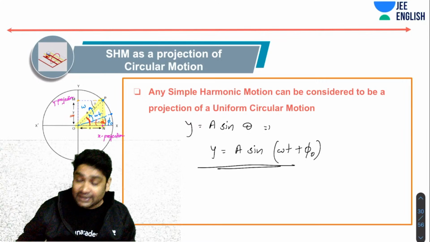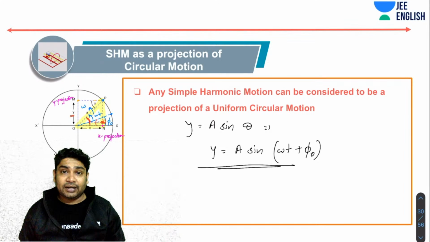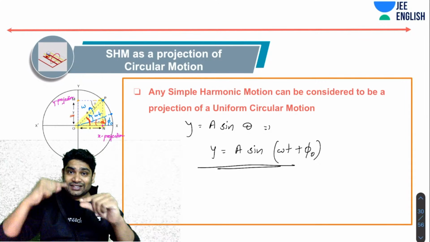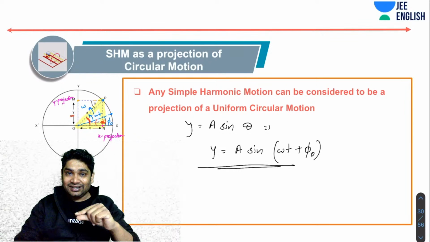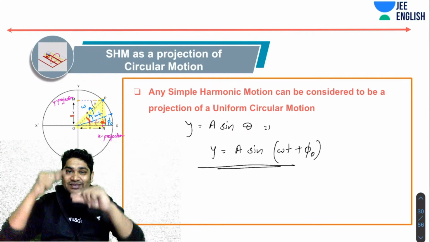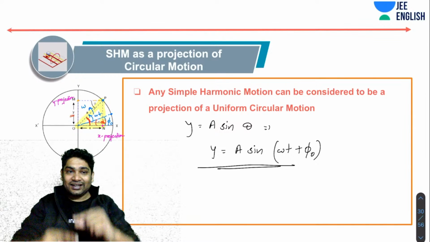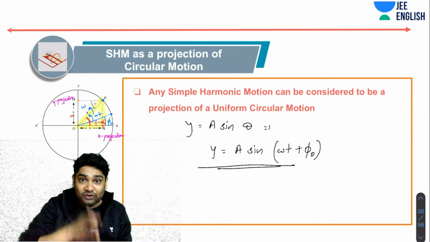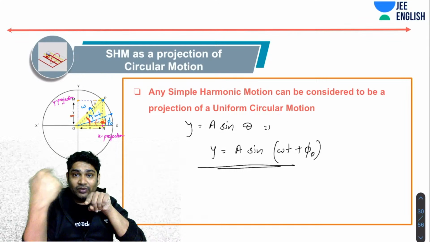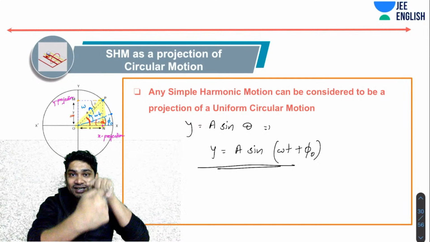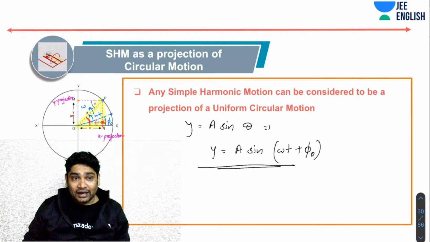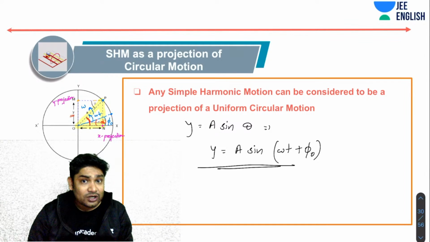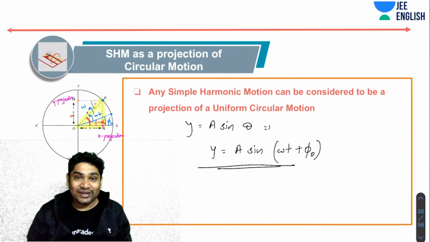So what I'm trying to say is, every time you see some SHM happening, you can imagine an imaginary particle is moving in a circle, and you realize what its shadow will do. As it is moving in a circle, its shadow would perform SHM. Okay, so that is what you can visualize your SHM as: the movement of the shadow of a hypothetical particle moving in a circle. If a particle was moving in a circular path with a constant omega, then its shadow will be following the SHM equation.